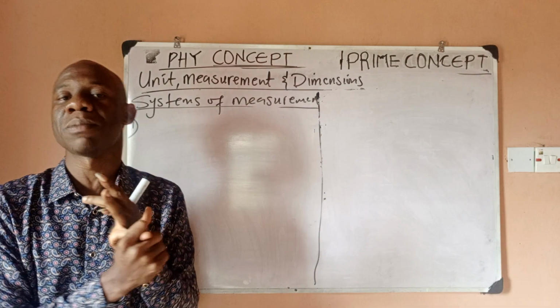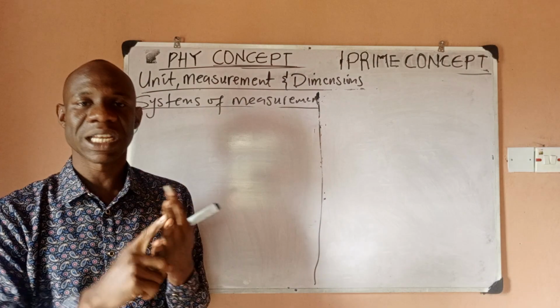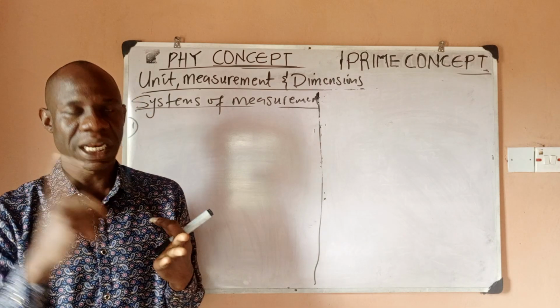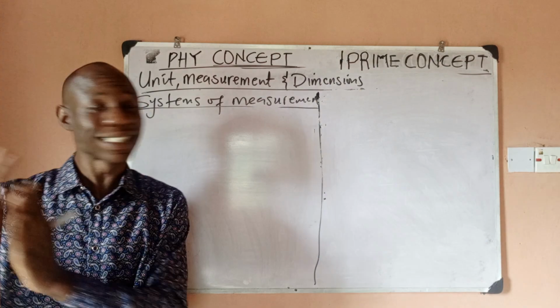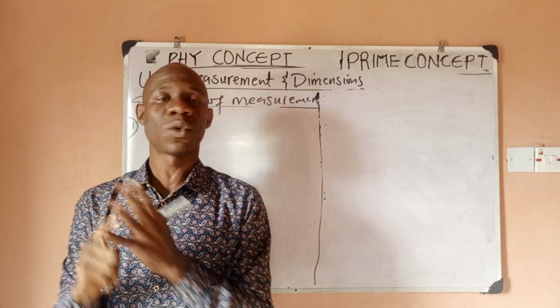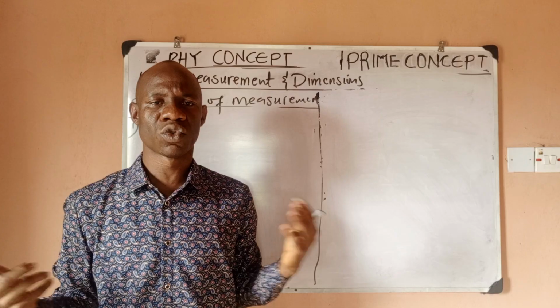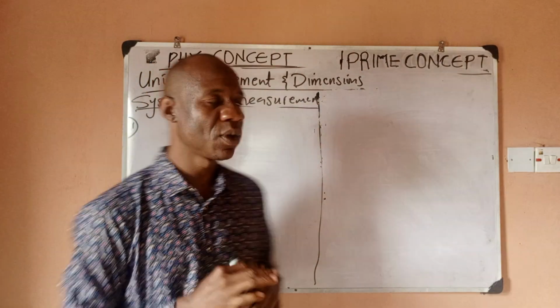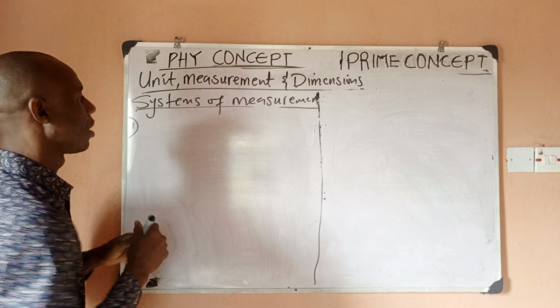We always like to measure mass in kilogram, length in meters, and time in seconds. It is a system of measurement. Another country may decide that they don't want kilogram because it looks too large, so they want smaller values. So that is why we have different systems of measurement.